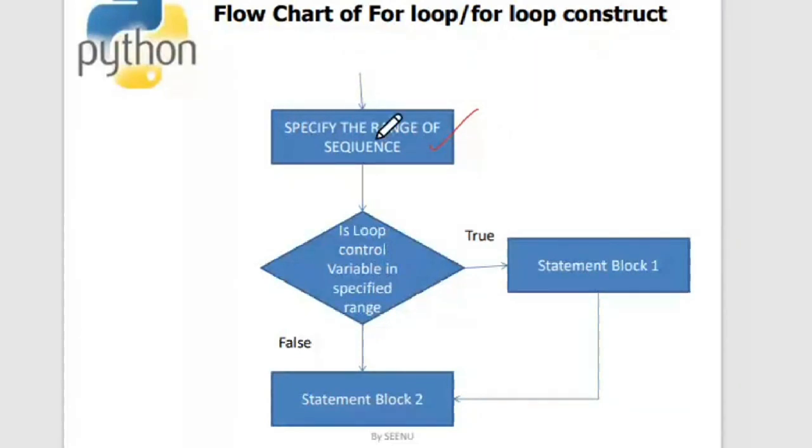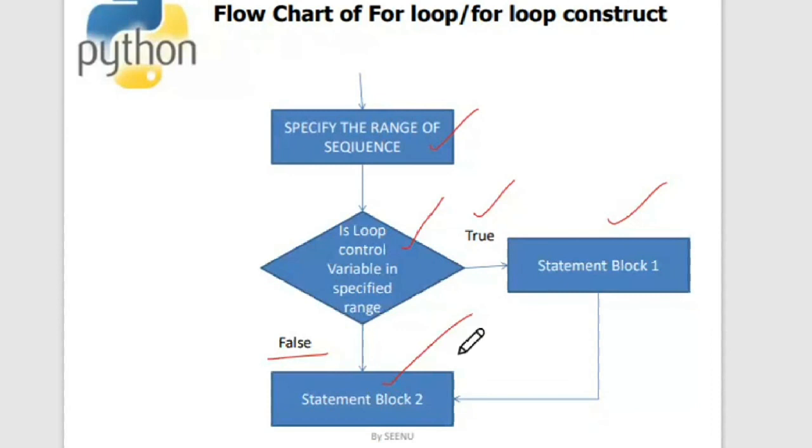So we'll be specifying the range of the sequence, and then checking whether the loop control variable is in the specified range. If the loop control variable is in the specified range that you have mentioned, then it is true, so the for block executes. If the loop control variable is not in the specified range, it means that it is false, so statement block 2 will be executed.